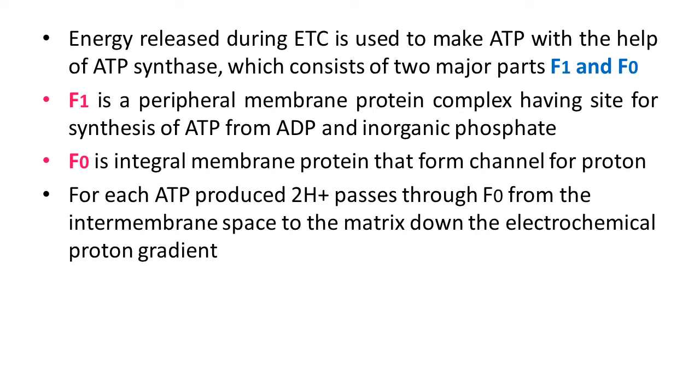For each ATP produced, 2H+ passes through F0 from the intermembrane space to the matrix, down the electrochemical proton gradient.